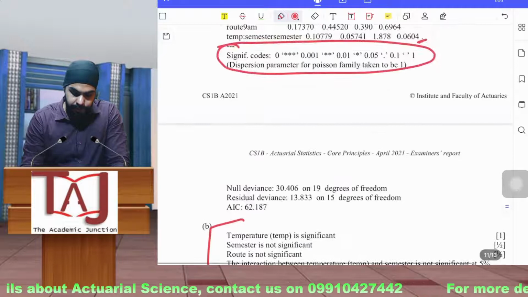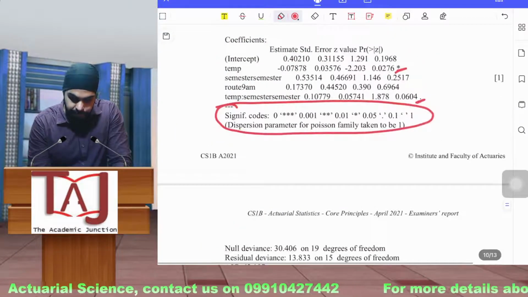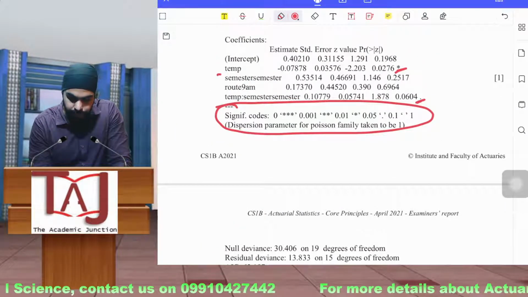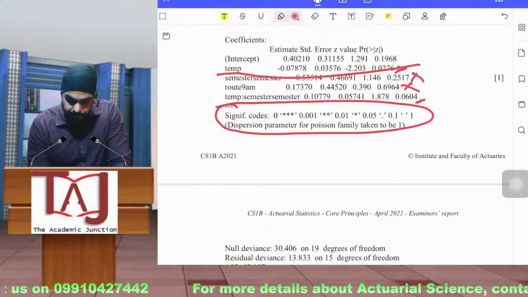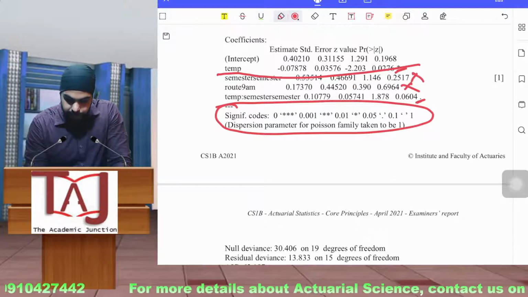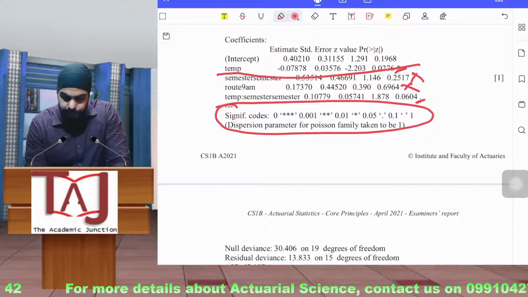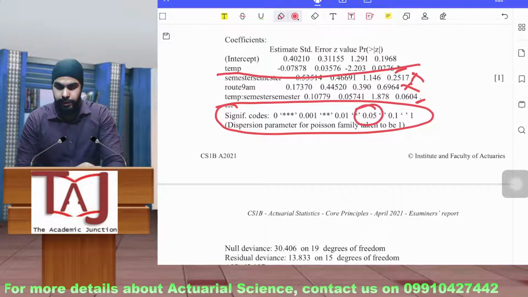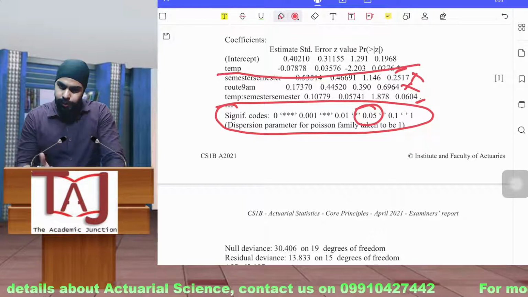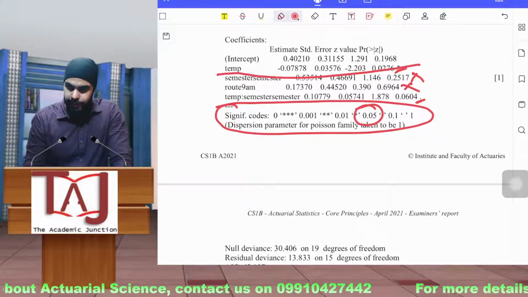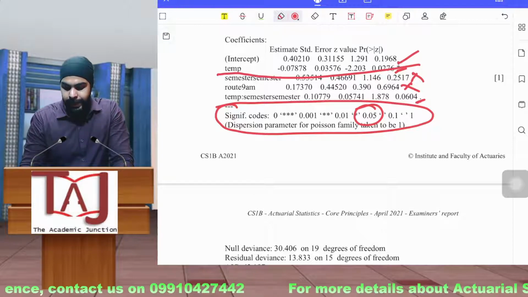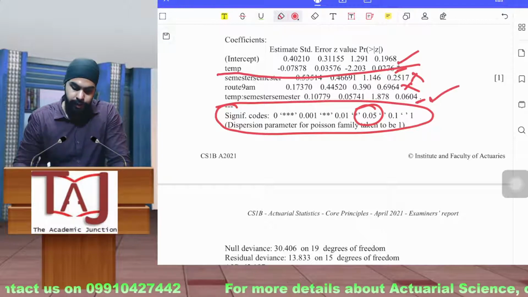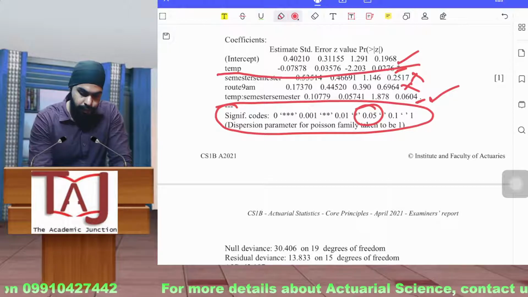So you can see that temperature is significant. Here you see nothing, so it is not significant. Here you see a dot. A dot means it is close to 0.05 significance. It is very close to being significant, but it is not significant. So you can remove these two, and you can keep this one, and you can keep this one also. Okay, so this is what it shows.